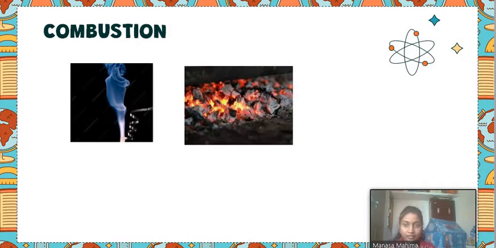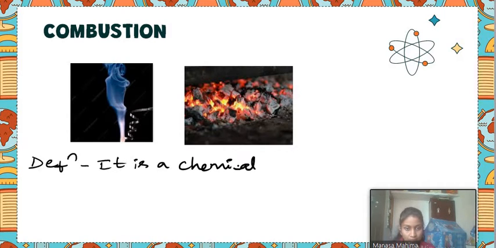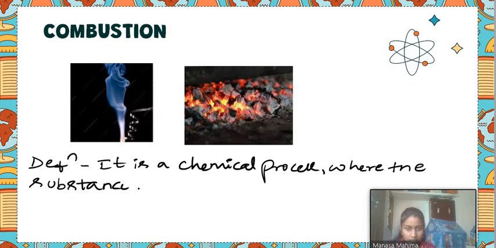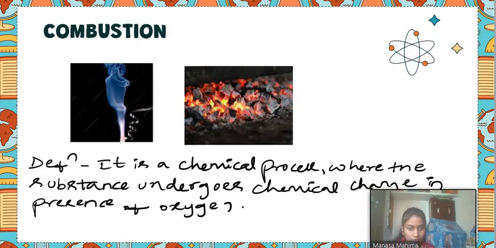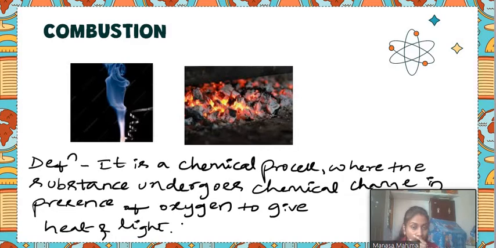So how can I write the definition for combustion? It is a chemical process where the substance undergoes chemical change in the presence of oxygen to give heat and light.